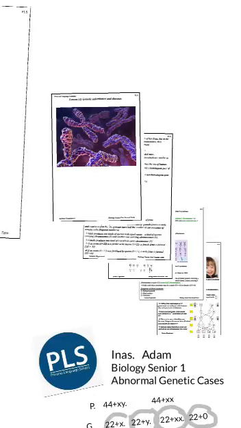Good morning, dear students. Today we are going to talk about two main points in genetics, which are sex determination in humans and the abnormal genetic cases in humans too. Let's discuss the first point together.